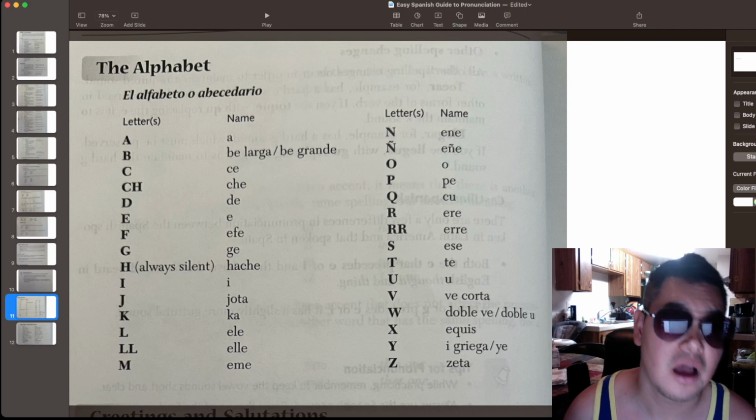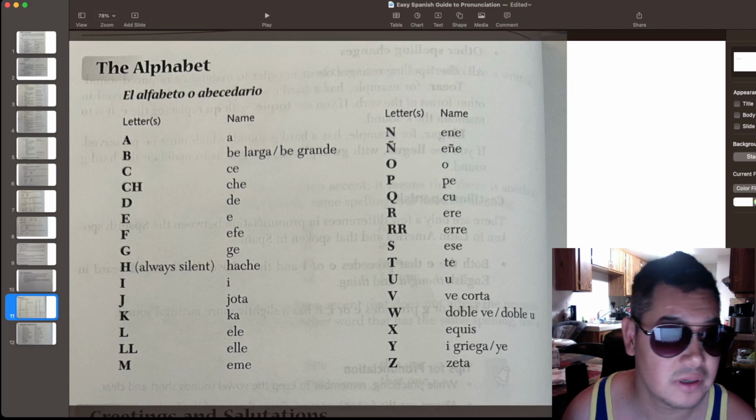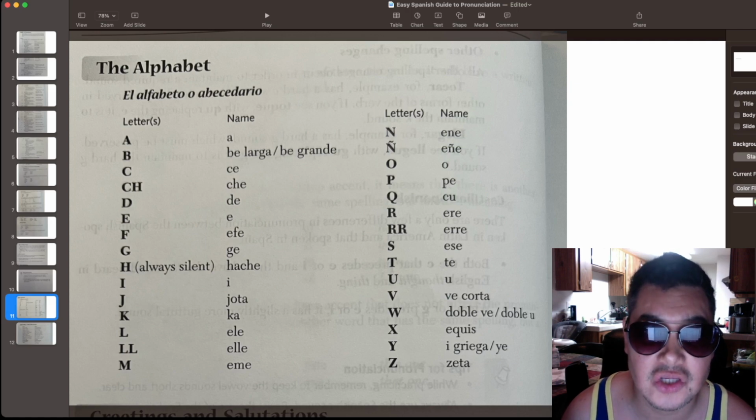Again, A, B, C, Ch, D, E, F, G, H, I, J, K, L, Ll, M, N, Ñ, O, P, Q, R, Rr, S, T, U, V, W, X, Y, Z.